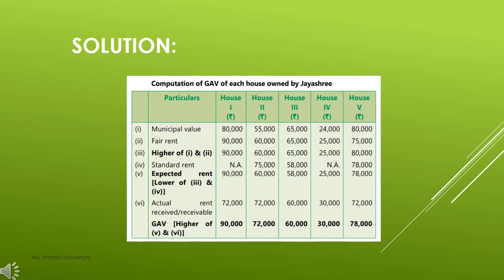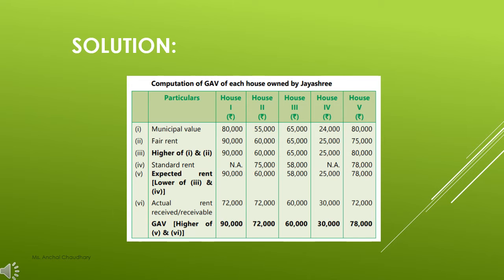First of all, what we have to do in the question for the 5 houses is write down the municipal value. That was 80,000, 55, 65, 24, and 80,000. And then we have to compare it with the fair rent, that is 90,000, 60,000, 65, 25, and 75,000. So we have to calculate which is the higher value between municipal value and fair rent. So for house 1, which is the higher value? Fair rent is 90,000, which is more than 80,000. So higher will be 90.